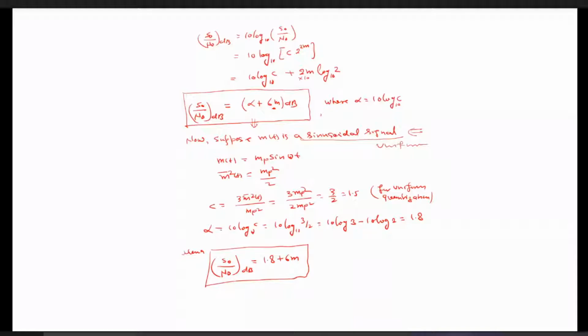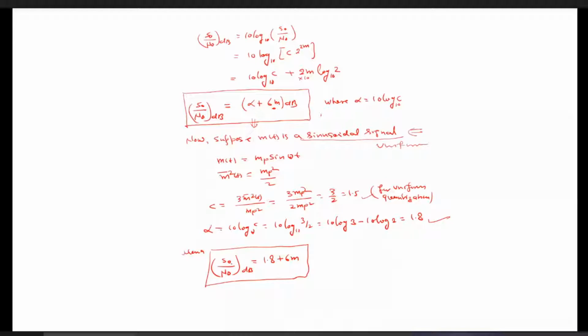So we can directly calculate this alpha. Alpha is nothing but 10 log C, and we have calculated the value of C as 1.5. So 10 log of 3 by 2, which is given as 10 log of 3 minus 10 log of 2. And we know that the value of log 3 is 0.4771, and log 2 is 0.3010. If we subtract 0.4771 minus 0.301, it comes out to 0.176. If you multiply this 0.176 by 10, it comes out 1.76, which we can write as 1.8. So this is the value of alpha we are getting, that is 1.8.